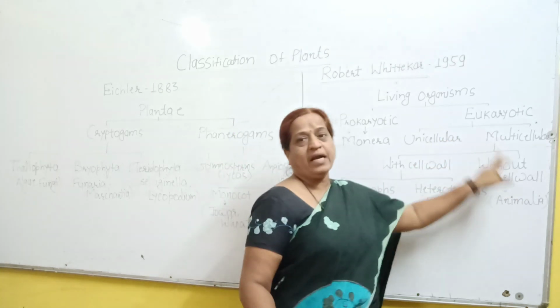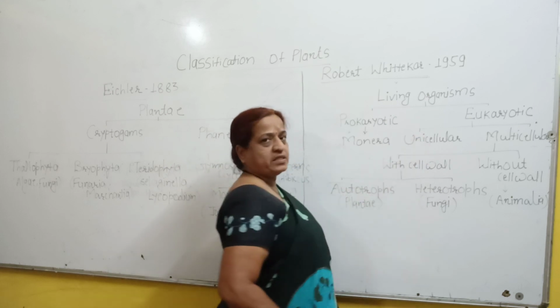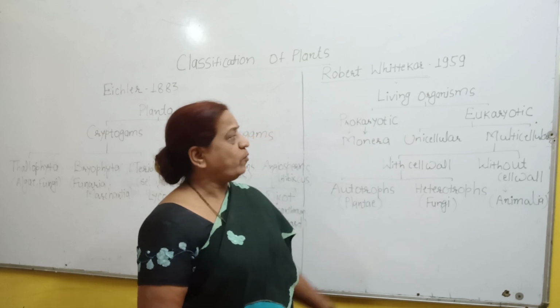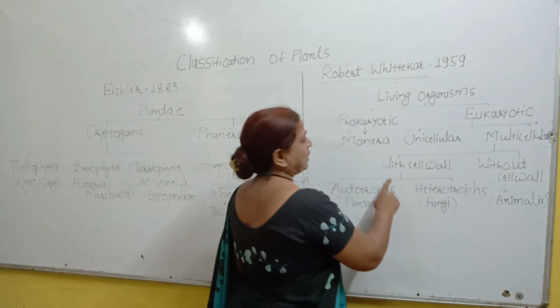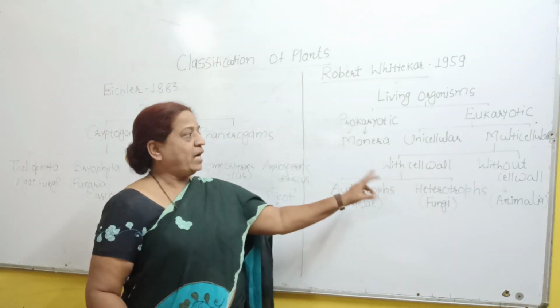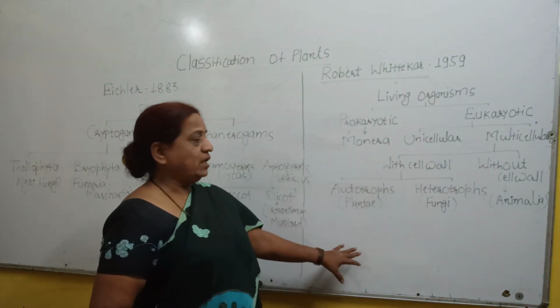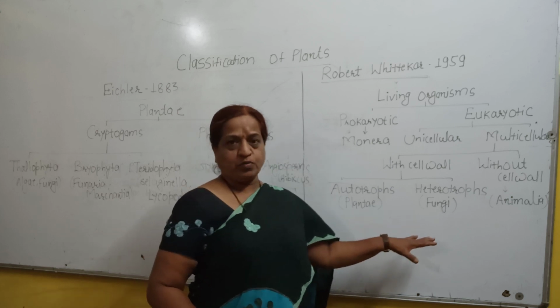is unicellular and multicellular. Unicellular organisms have a body made up of a single cell, whereas multicellular organisms have a body made up of many cells. These multicellular organisms are later classified into two groups, that is organisms with cell wall and organisms without cell wall. Organisms with cell wall are again classified into two groups, that is autotrophs and heterotrophs.